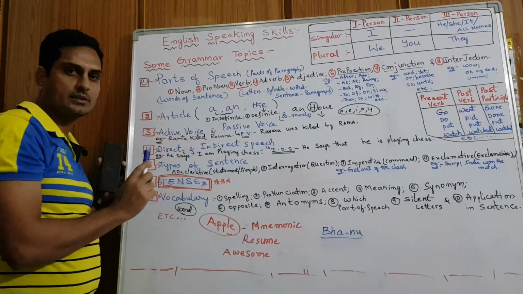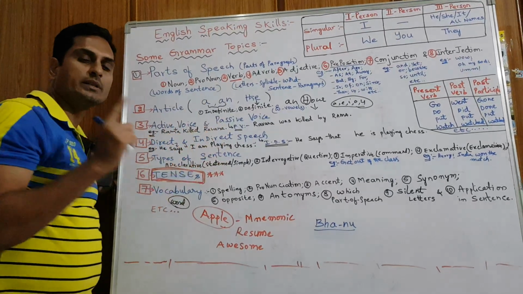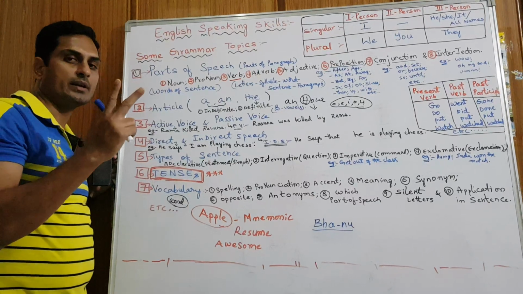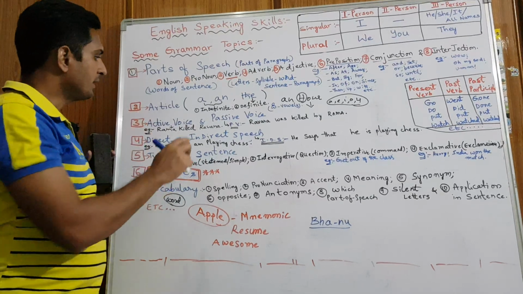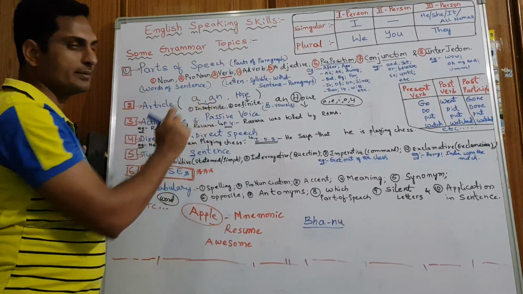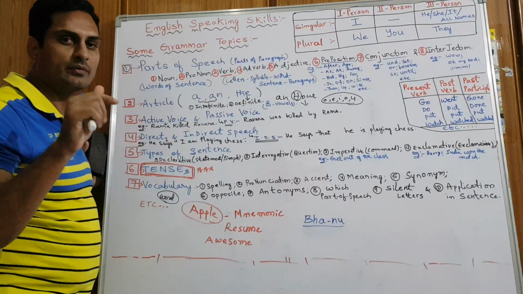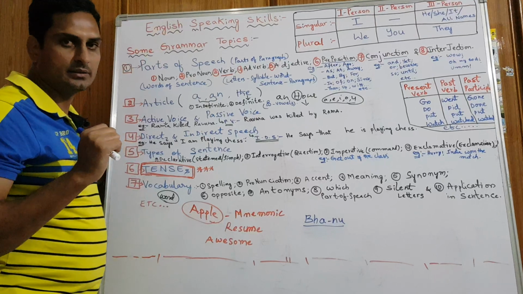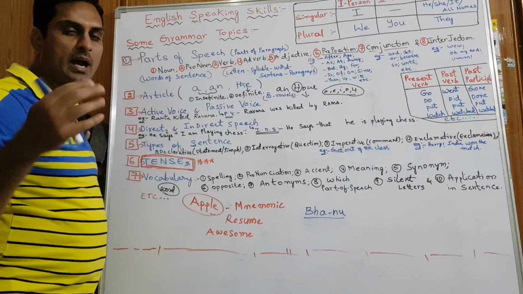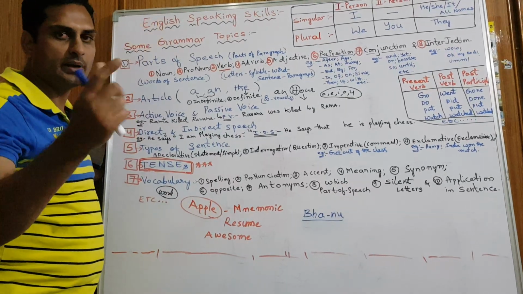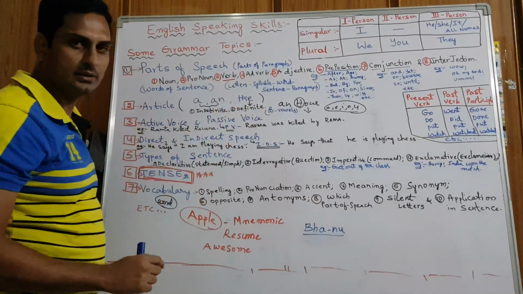Then we have articles, right? Articles are basically two types. One is definite article and the second one is indefinite article. The definite article is the, and the indefinite articles are a and an. So where do we use the definite article? For example, bring the dictionary, bring the table. If I am telling the person who is listening to me to bring a particular thing which he already knows, then we use the.